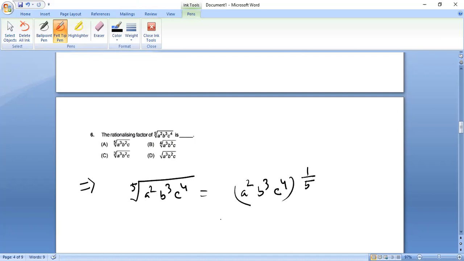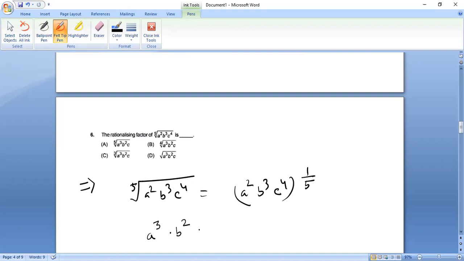Right? Now, as you can see, a square is there. So in order to find a proper value, what do we need? A cube. In order to bring this to the power 5, we need a cube. Right? Similarly, b cube is there. To bring b to the power 5, we need b square.